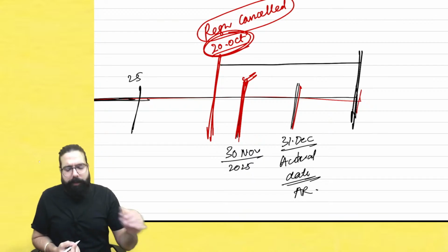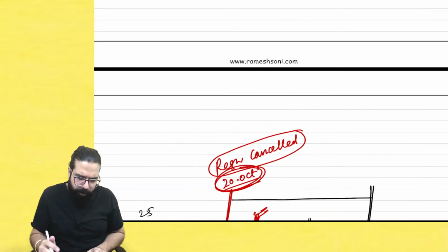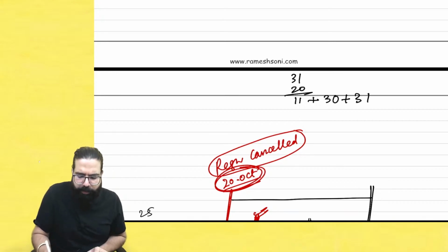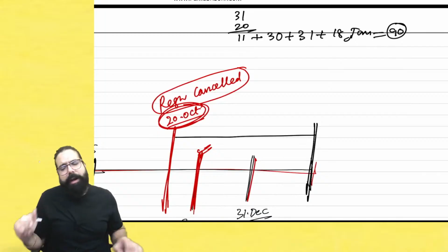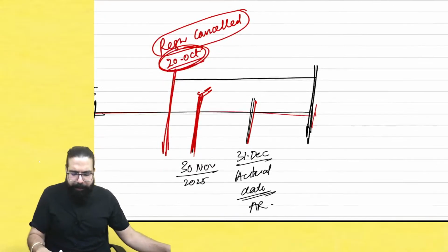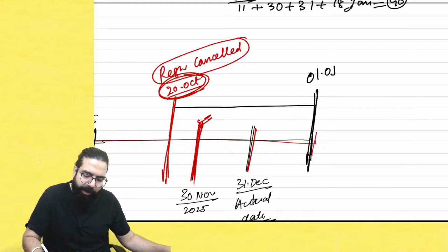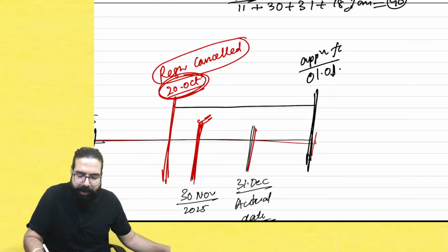For example, sir, when will the 90 days get over? October, how many days? 31 days, 20 days gone, 11 days in October, November 30 days, December 31 days, 30, 60, 72 days gone, plus 18. By 18 January, 90 days will get over. So I have to apply on or before 18 January. For example, I applied on New Year, 1st January. Application for revocation I gave.